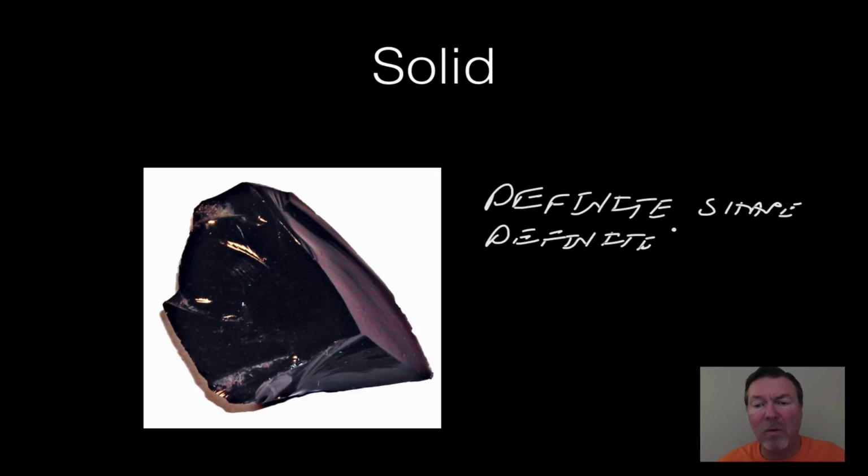Meaning that we can't really change the shape or the volume. This piece of obsidian, which is volcanic glass, is going to be that shape forever. Now we can break it into pieces, but it will remain that shape, and it will continue to take up that same amount of volume. If we break it up into smaller pieces, it will still take up the same amount of space as it did when it was a solid piece. It would just have space between the pieces, but it will always stay the same shape and same volume.